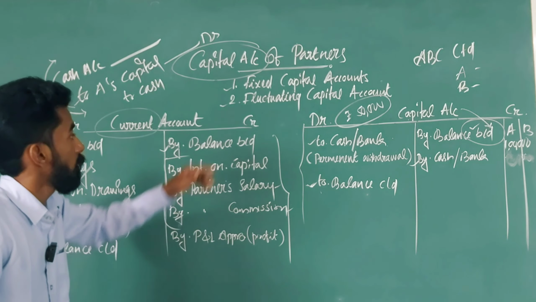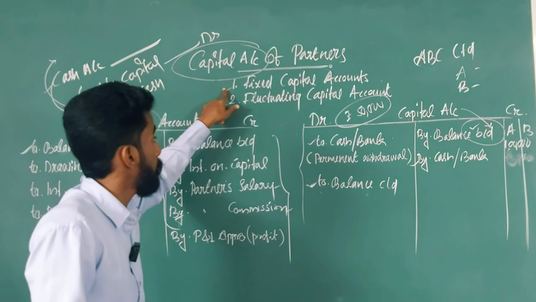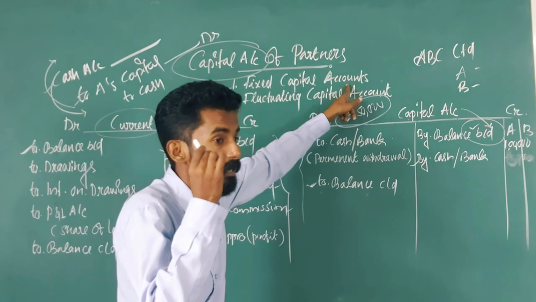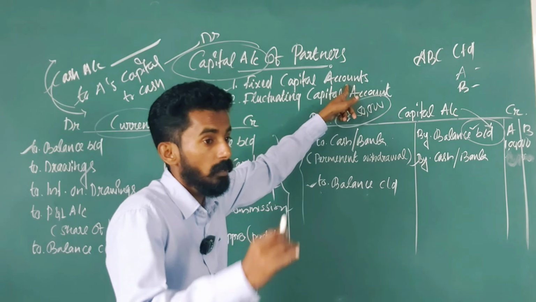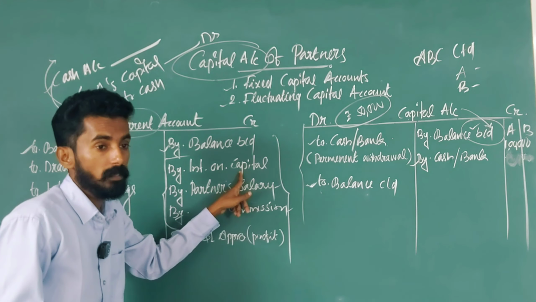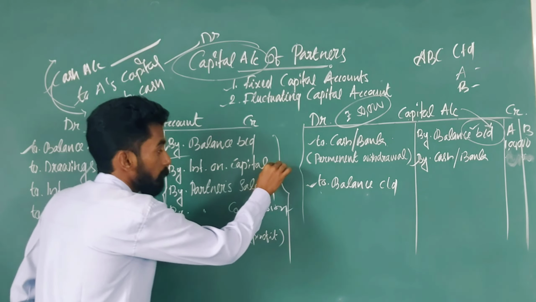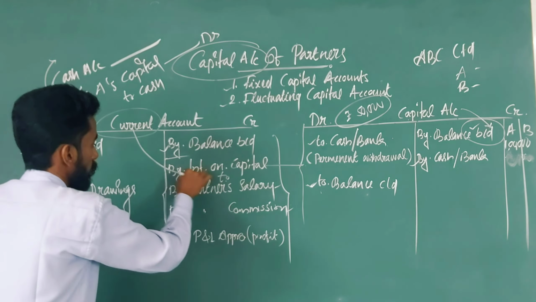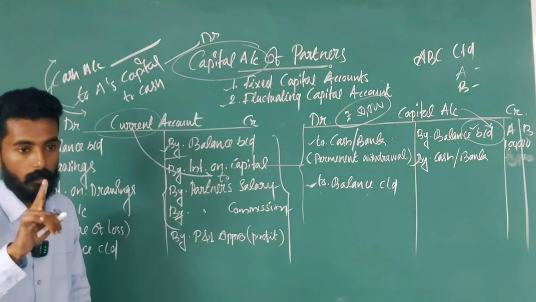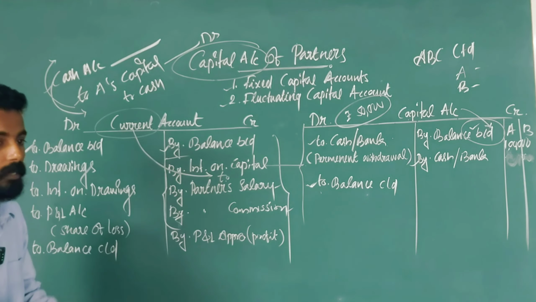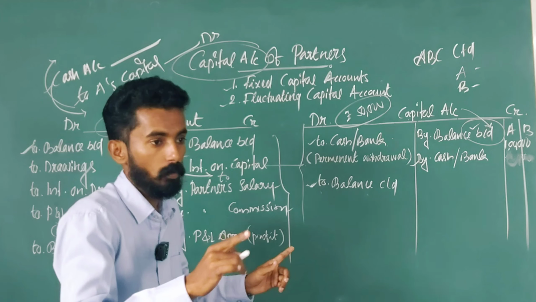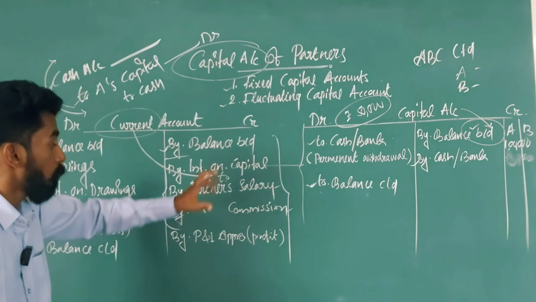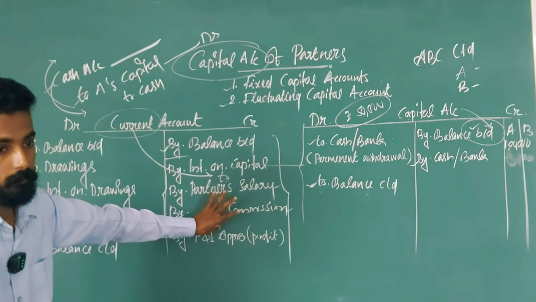Under which system? When we prepare under the fixed capital account method, suppose the opening journal entry is for interest on capital. What is the opening journal entry? Interest on capital account debtor to, very good, partners current account will come, not capital account. If you write partners capital account, the answer is wrong under fixed capital account. Clear? That is the only difference. All the journal entries are the same.